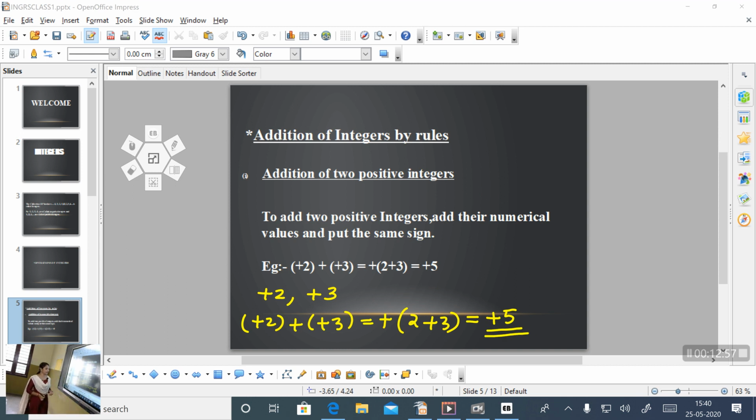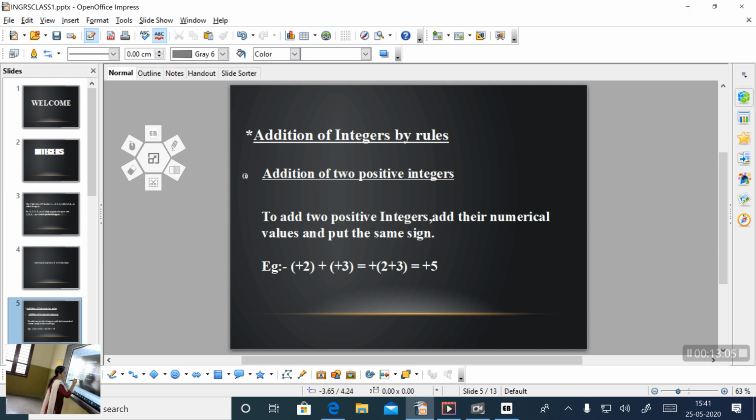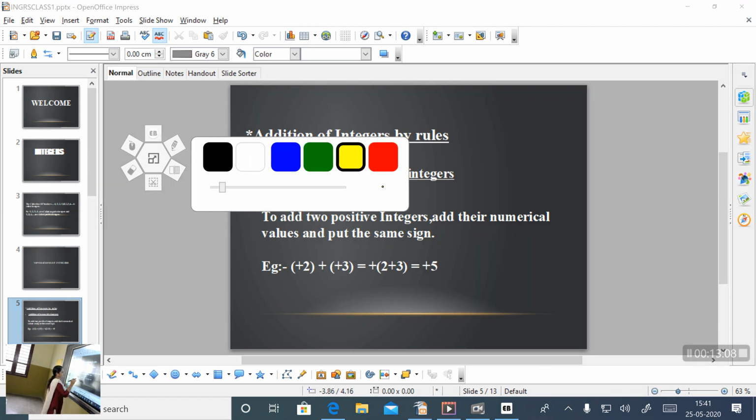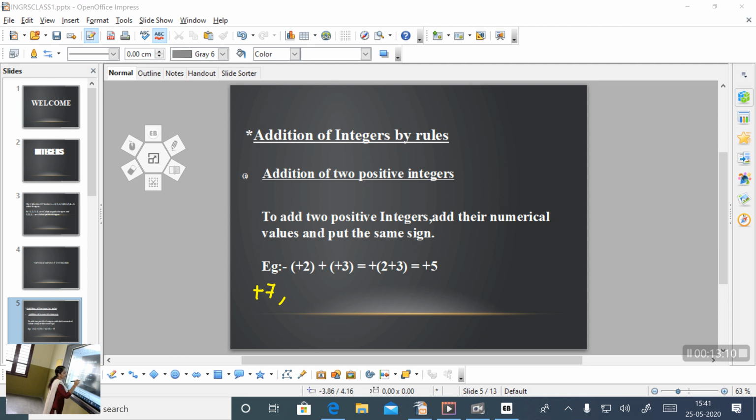Is it clear? One more example. If you consider +7 and +9, both are positive. We want to add them. That is +7 + 9. What is the rule? Add their numerical values.